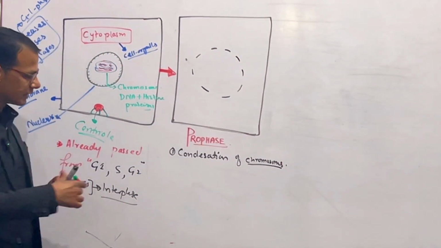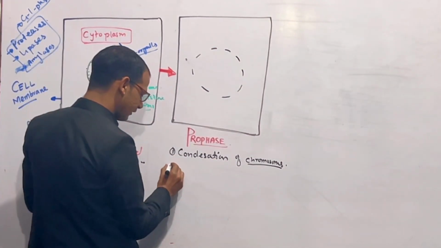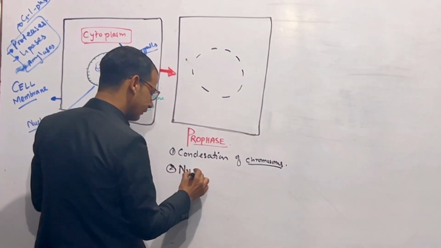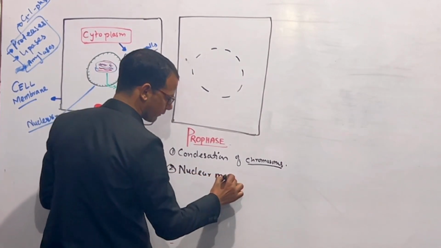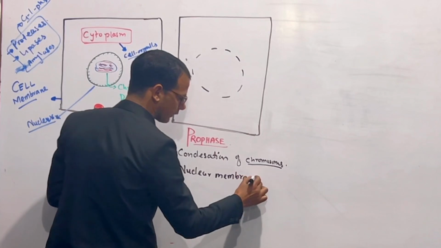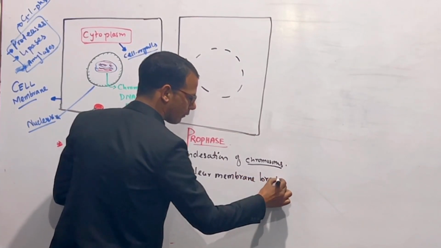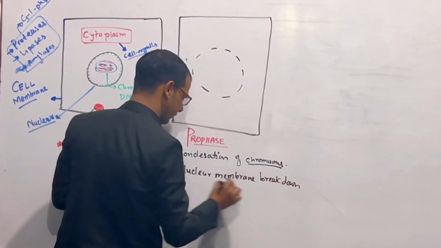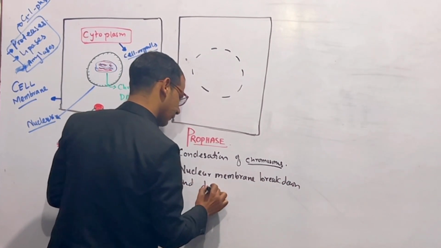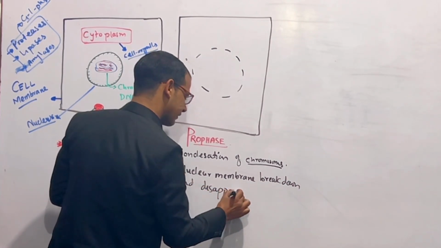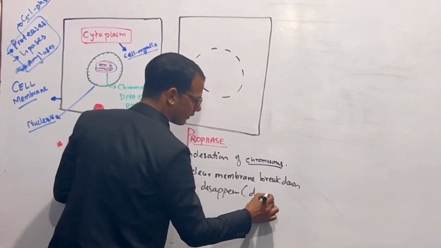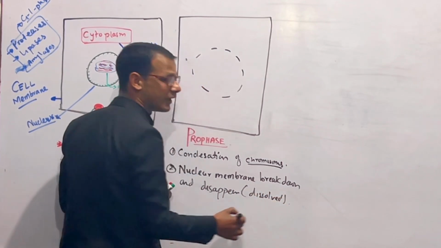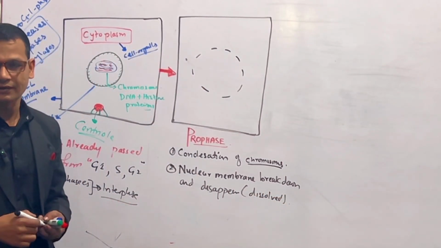So for example, this is our nuclear membrane. The second point is nuclear membrane breaks down and disappears. Disappear means dissolved. It is present in the cytoplasm but not visible, right?